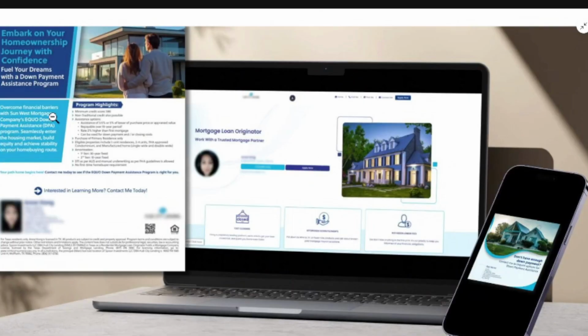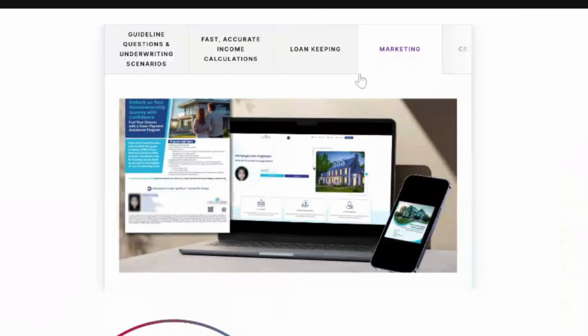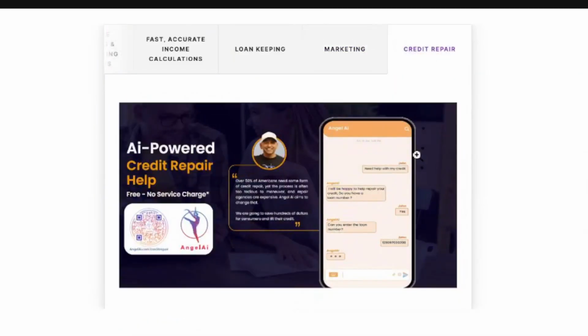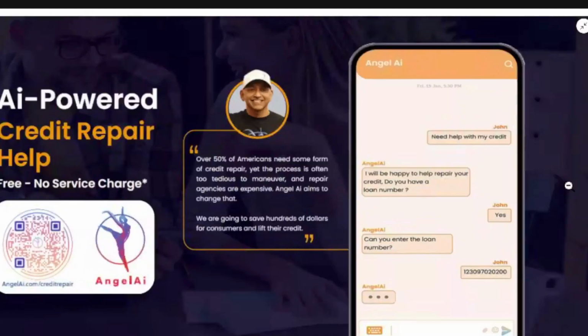Yeah. So you also have the availability, like I mentioned, of marketing materials to create flyers and social media posts. So you can be your own entrepreneur now, and you can have a landing page. I'll show you an example of how that looks too. You have a whole marketing team behind it that can help you and make them as customizable as you want. You can change the photos, you can change the niche that is getting marketed. So you can pretty much have full control of those. In addition, we have the credit repair or the credit boost.